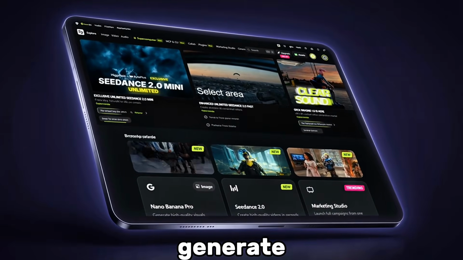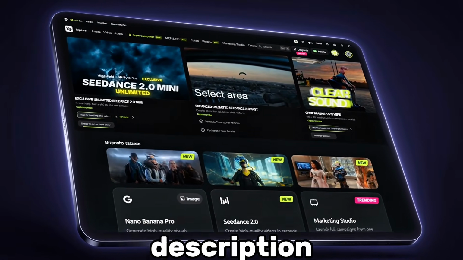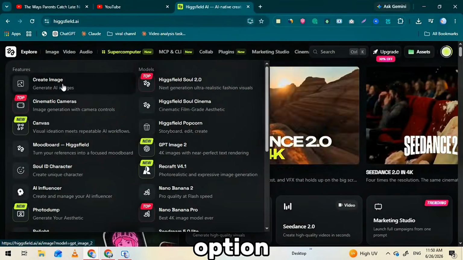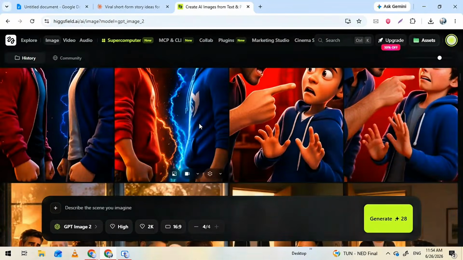Okay, first we generate the images. The Higgsfield link is in the description. Click it, sign up, and you're in. Up in the corner, you'll see an image option. Click Create Image, and you'll land on an interface like this.